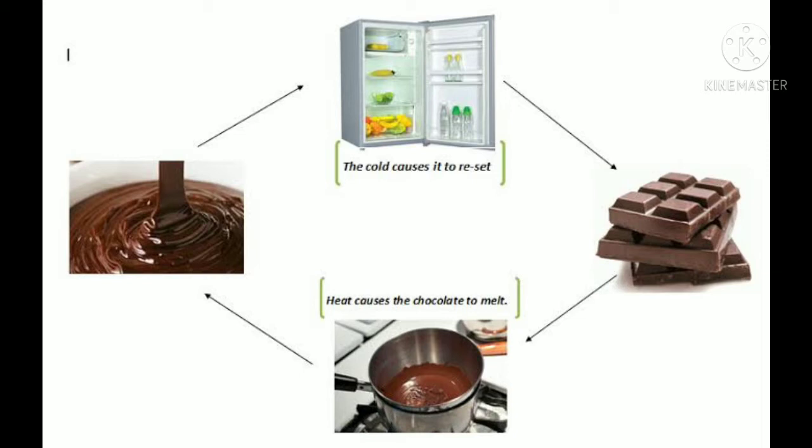Okay, so what we'll do, you will melt those chocolates. For example, you have to bake a cake, so you will melt it. Then you have some amount of that semi-solid chocolate left. So you will keep that in a container in the freezer for storage. Next day you take out that semi-solid chocolate, but now it is not semi-solid, it is fully solid. Means it has become chocolate again. So this is a reversible change.